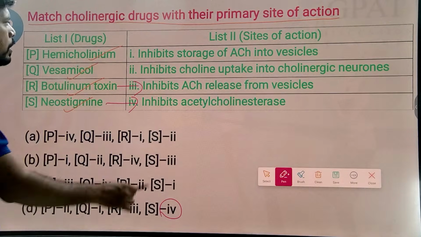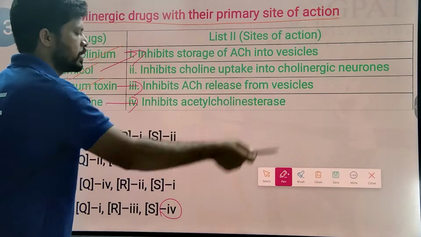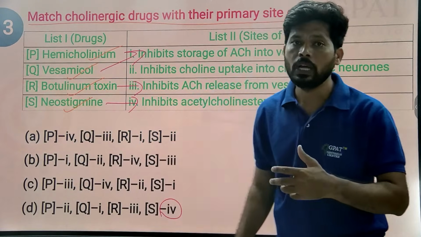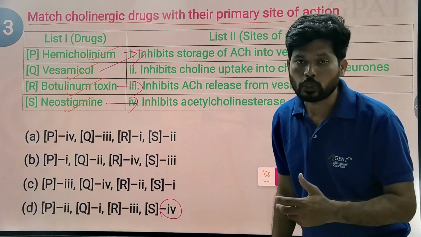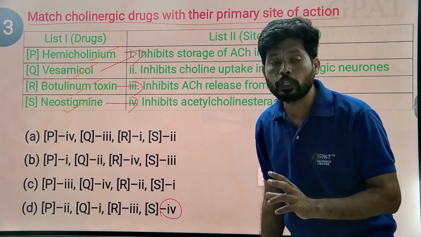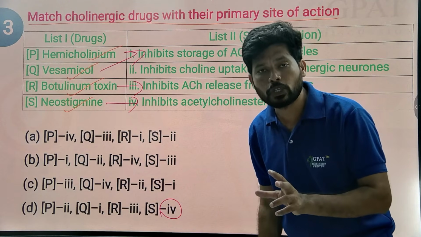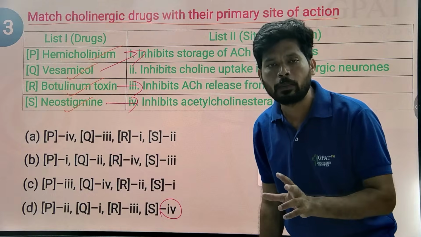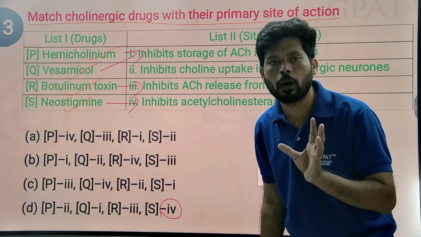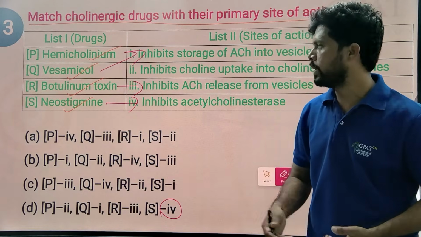And guanethidine inhibits storage of acetylcholine into the vesicles. Once acetylcholine is synthesized, it should be stored in the synaptic vesicle. The vesicular storage of acetylcholine into synaptic vesicles in the presynaptic cholinergic neuron is inhibited by vesamicol. Vesamicol inhibits vesicular uptake of acetylcholine into synaptic vesicles and promotes the degradation of acetylcholine.